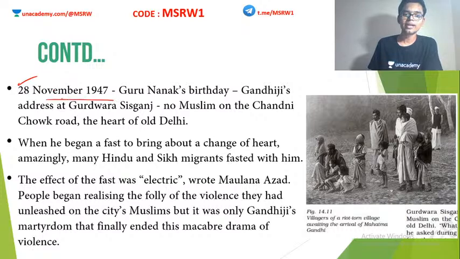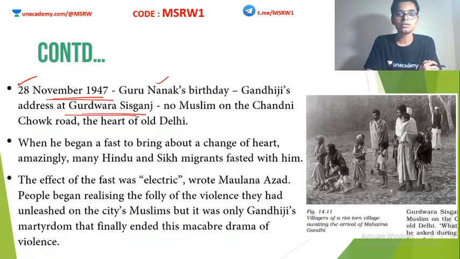On 28th November 1947, on Guru Nanak's birthday, Gandhiji addressed Gurudwara Sisganj. Apparently, Gandhiji noticed that there was not even a single Muslim on the Chandni Chowk Road at all. Not even a single Muslim. So Gandhiji remarked that this is a shame for India. India is a land for everybody. India is the motherland for all religions, not just Hindus or Sikhs or anybody. Muslims, Christians, everybody are welcome in India. And it's a shame that not even a single Muslim is on the Chandni Chowk Road of Delhi.